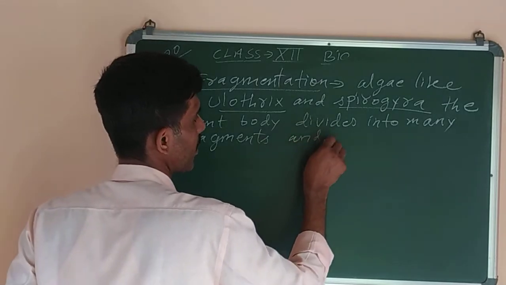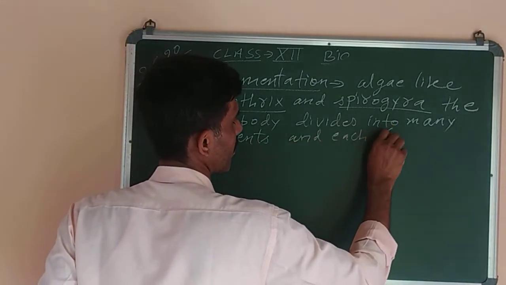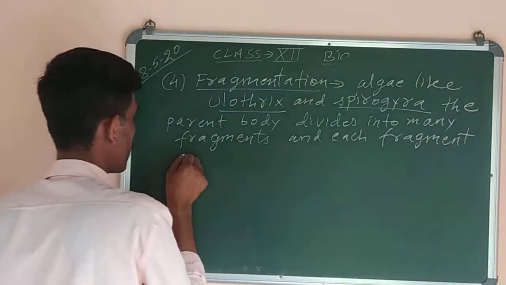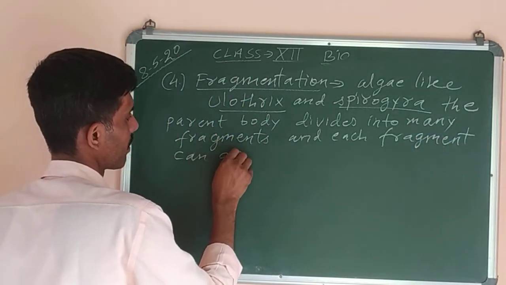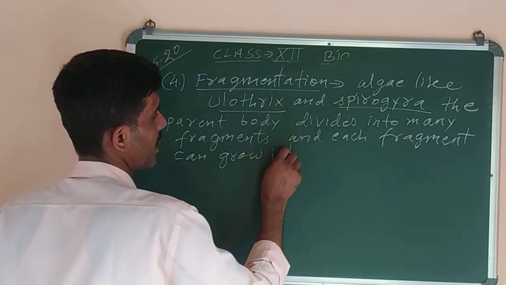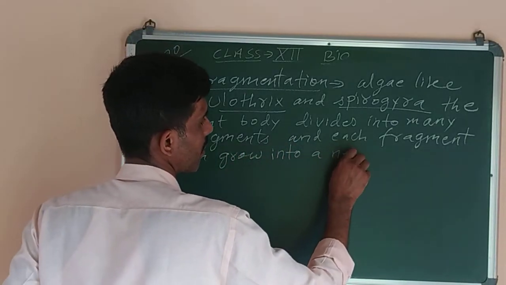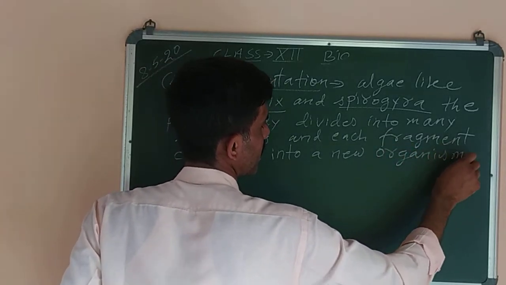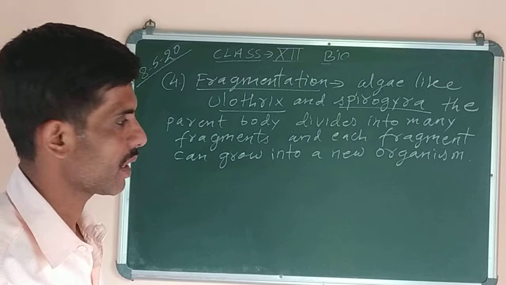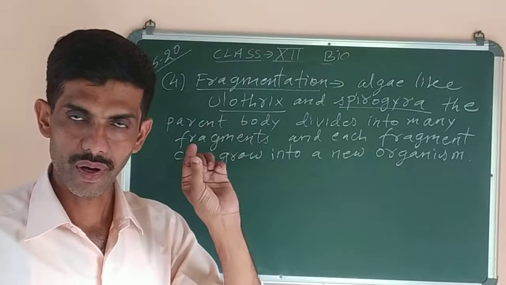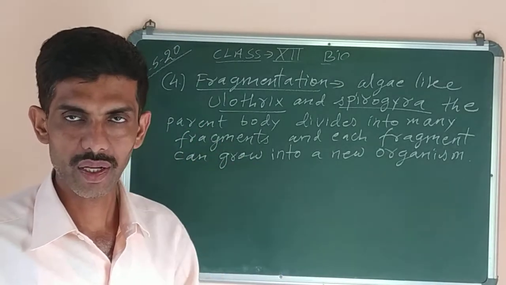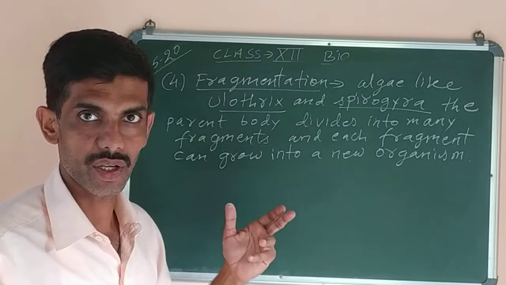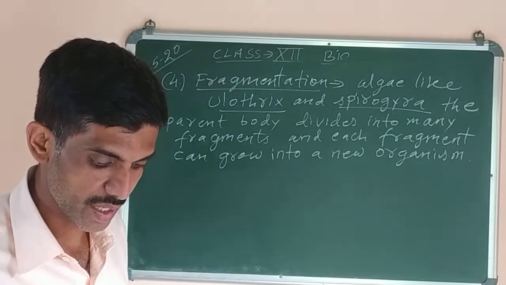And each fragment can grow into a new organism. It will develop all the structures which are required. So the broken piece of a living organism can germinate or grow into a complete organism. That is the method of fragmentation, a method of asexual reproduction in plants.